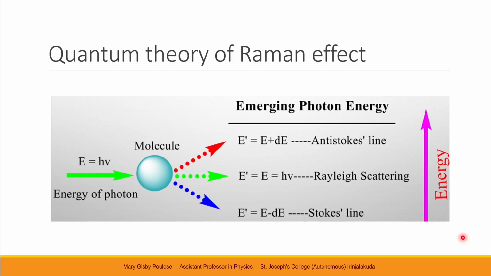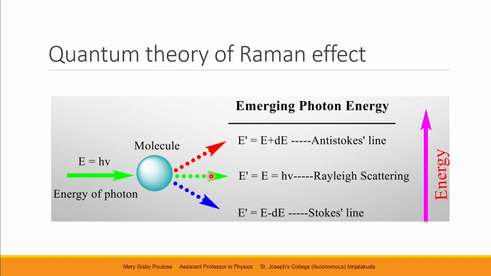When light is incident upon a molecule, the incident light consists of packets of energy called photons. So photons are incident on the molecule, and the molecule scatters the photons in three ways.